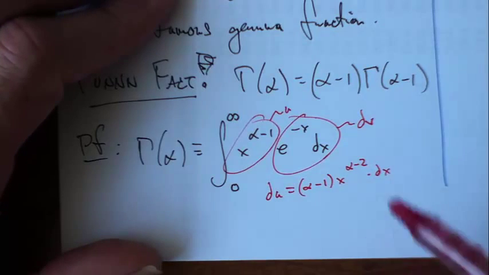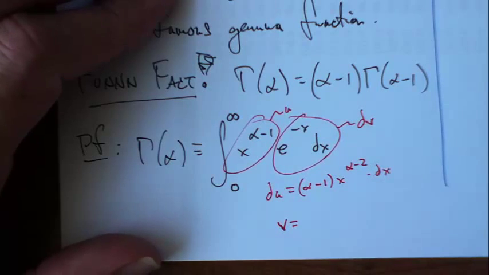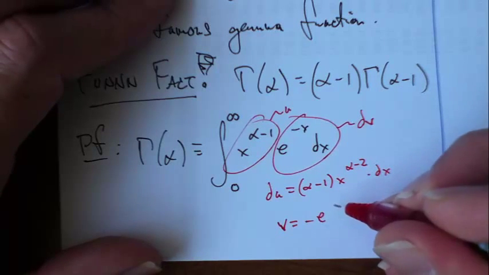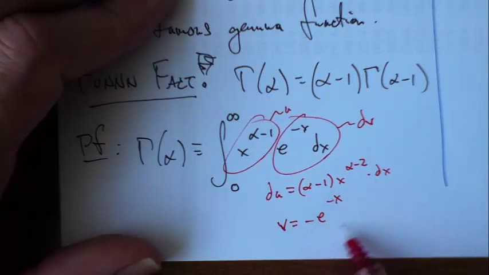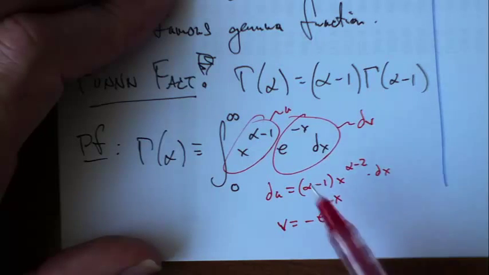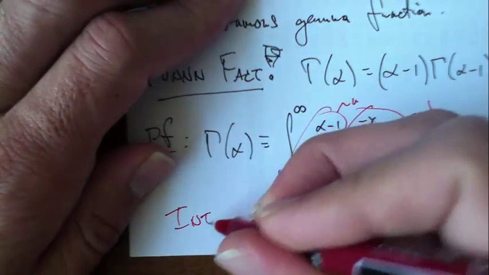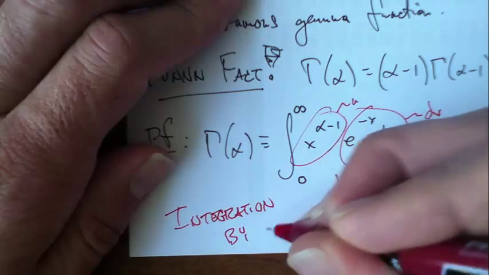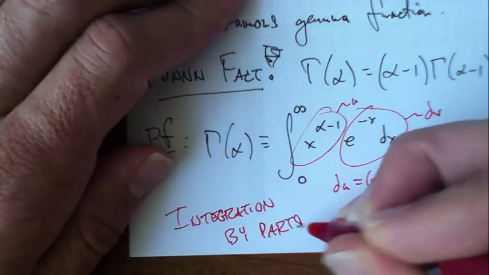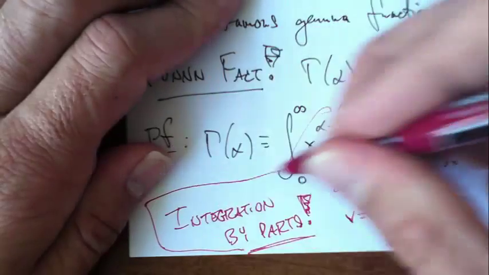Now if this stuff is dv, then what is v? Negative e to the negative x, because if I differentiate this with respect to x, I get e to the negative x, right? Good. So again, this is integration by parts. Remember when you asked your professor in calculus when you would ever use that, and they said, well, I don't know? Well, here you go. We just used it.